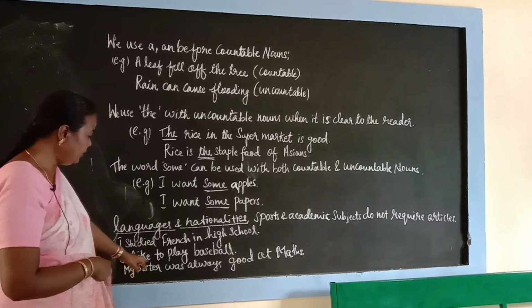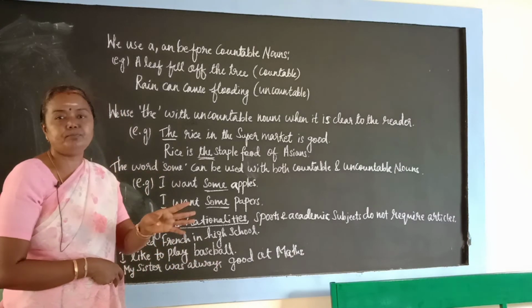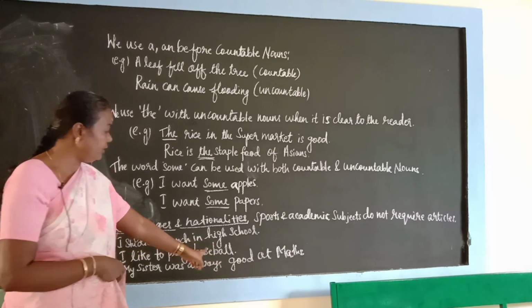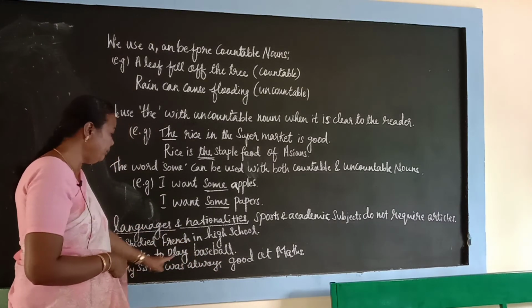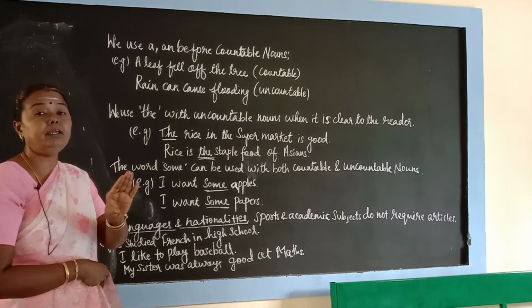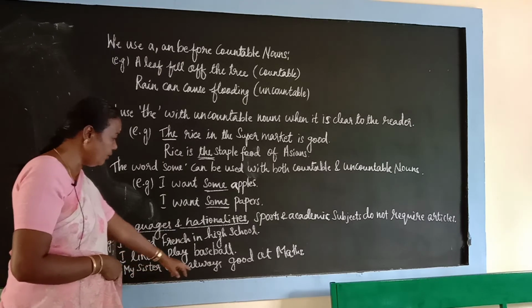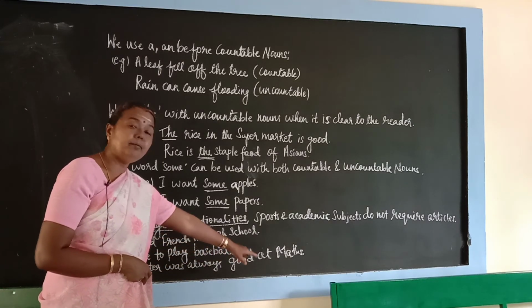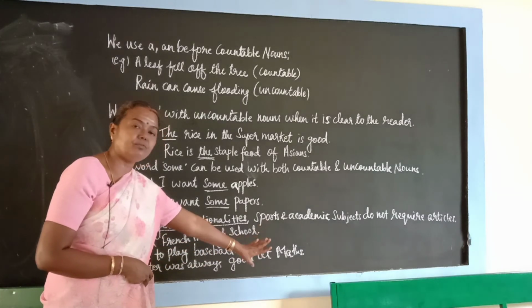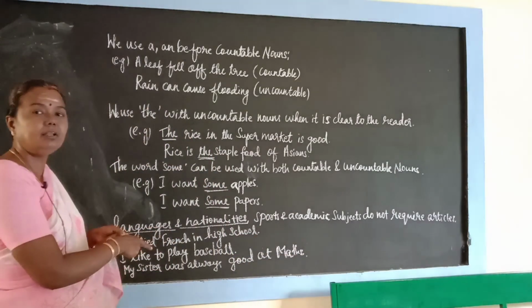Like that, I like to play baseball. It is not the baseball or a baseball. We will not use any article in front of baseball. I like to play baseball. These things will come in error spotting, students. That's why I am telling you additionally. My sister was always good at the maths. No, it is maths, only maths. My sister is good at maths. No article will come there.